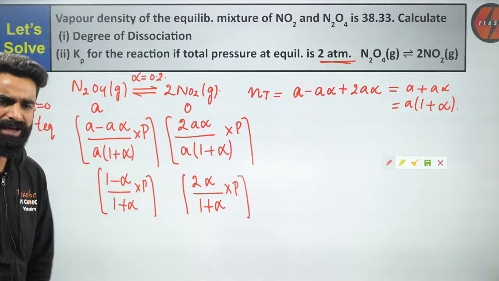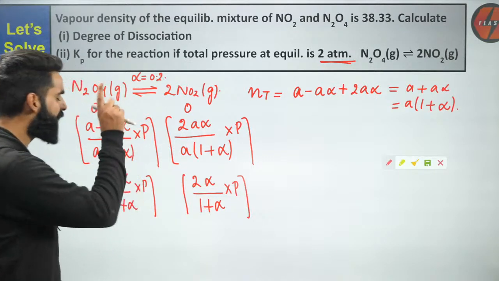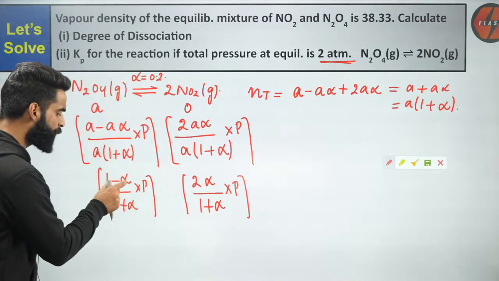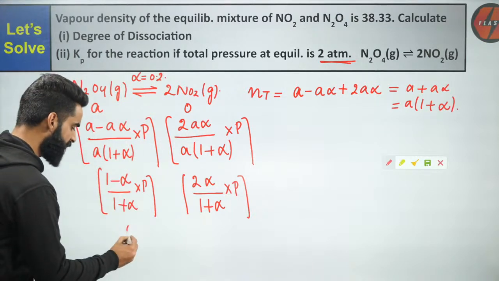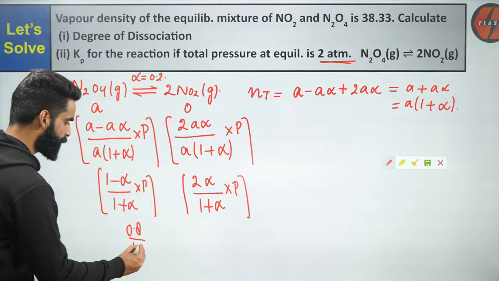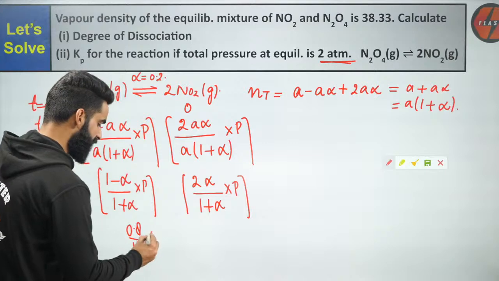I have all the values. Do I have all the values? Absolutely, I have all the values. I know the value of alpha. I know the value of P. The alpha value we got to know is 0.2. 1 minus 0.2 is 0.8. So it's going to be 0.8 divided by 1 plus alpha, 1 plus 0.2, that is 1.2, multiplied by total pressure. Total pressure is 2 atm.